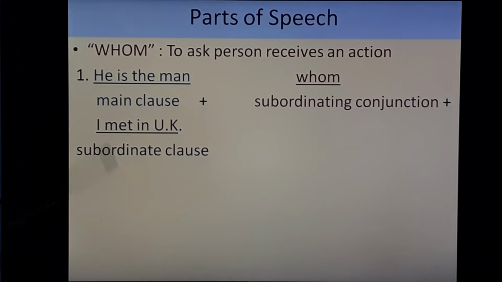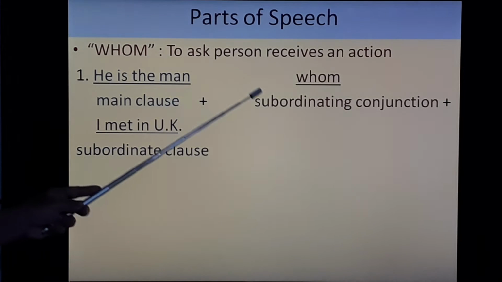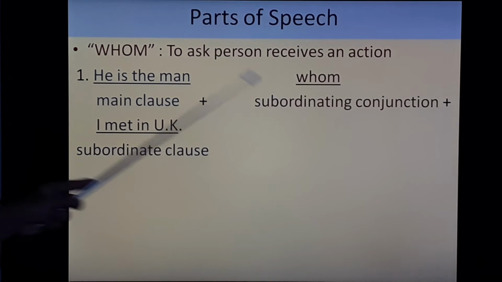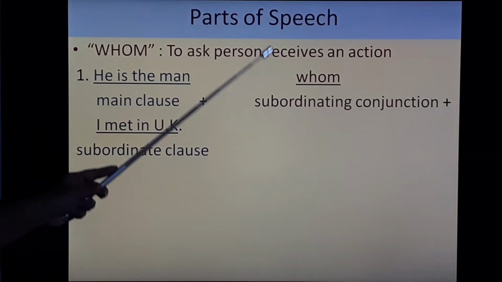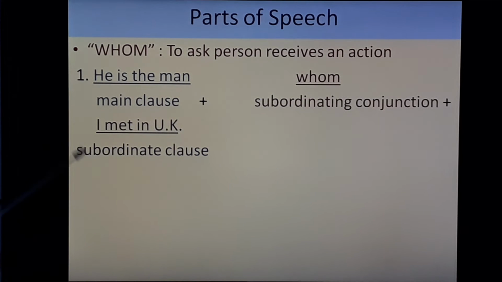Let's see examples. First, he is the man whom I met in UK. So we are talking about the man whom I met in UK. That's why here whom is proper. He is the man, that is the main clause, whom, that is the subordinating conjunction, and I met in UK, that is the subordinate clause.